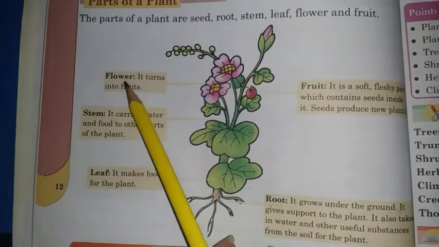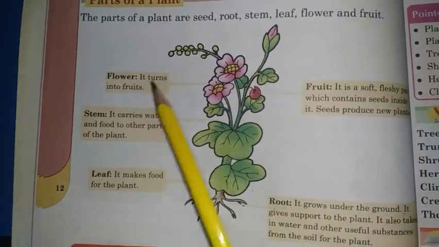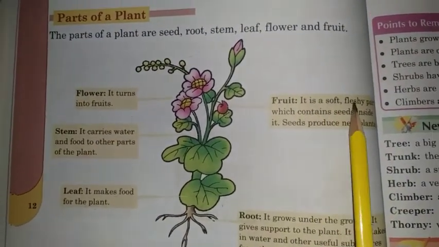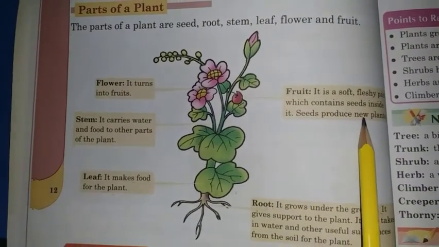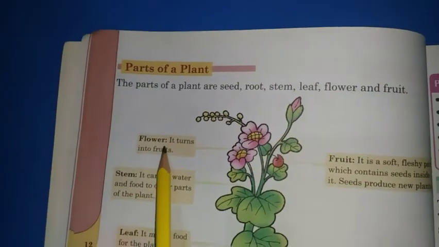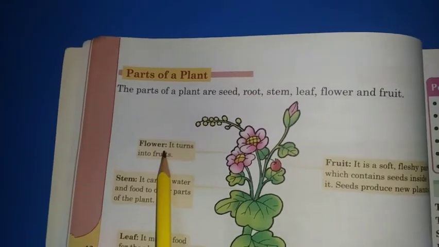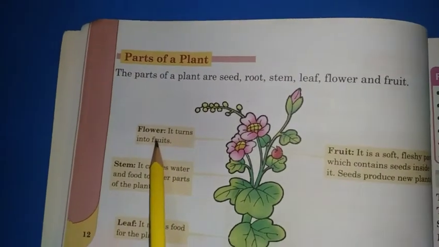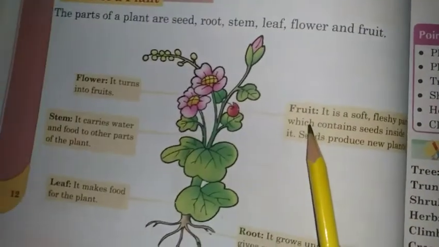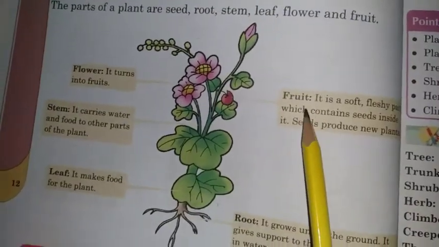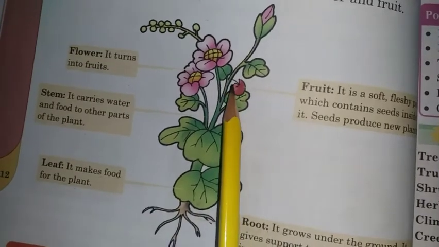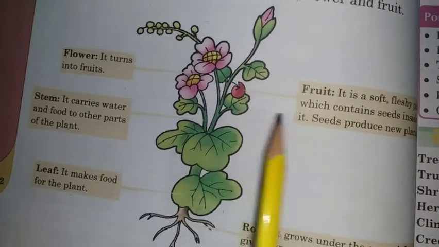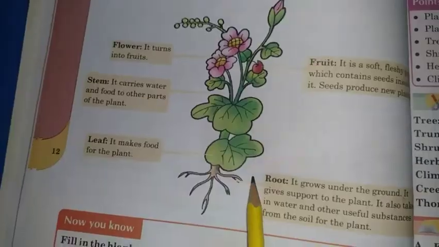Next is flower. It turns into fruit. Fruit is a fleshy part which contains seeds inside it. Seeds produce new plants. So flower makes seeds or fruit. Flower is the most beautiful part of a plant. Now at the end we have fruit. Fruit is a fleshy part which contains seeds and these seeds produce new plants. So our reading of this unit is complete.